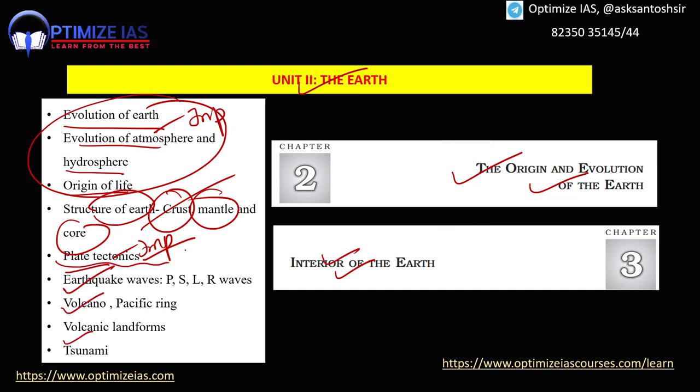So understanding plate tectonics is very important. Then guys, earthquake waves. Recently only, I think in 2022 or 2023, there was a question on earthquake waves. Then guys, volcanoes; last year only there was a question on volcanoes. And the Pacific Ring, very important. Why the Pacific Ring is one of the most volcanic regions of the world, that is a very important topic. And tsunami, although not covered in this chapter, is also very important, and you can also prepare volcanic landforms.